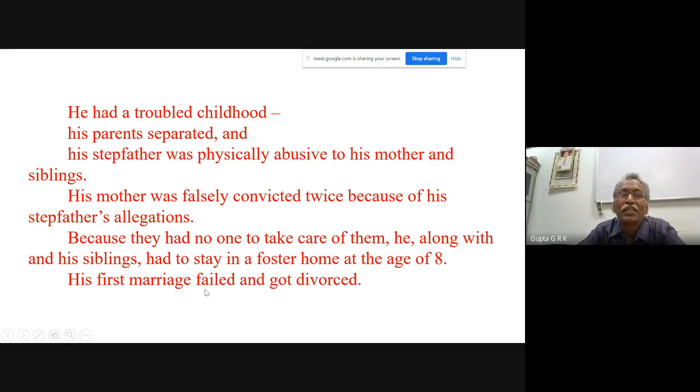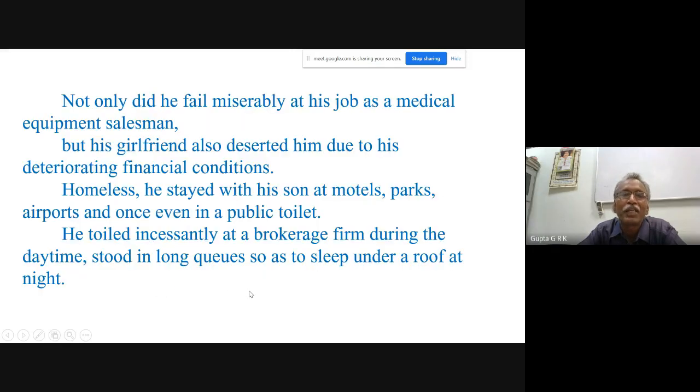Not only did he fail miserably at his job as a medical equipment salesman, his girlfriend also deserted him due to his deteriorating financial conditions. She left him with a small boy, and he had to look after the boy. Homeless, he stayed with his son at motels, parks, airports, and once even in a public toilet. He toiled incessantly. Okay, till now you heard this.